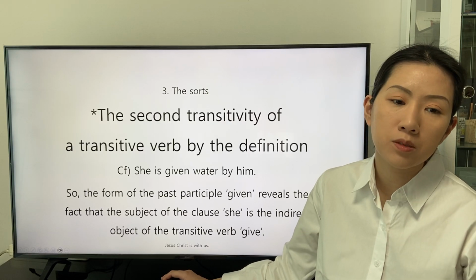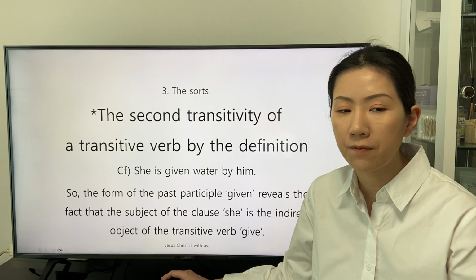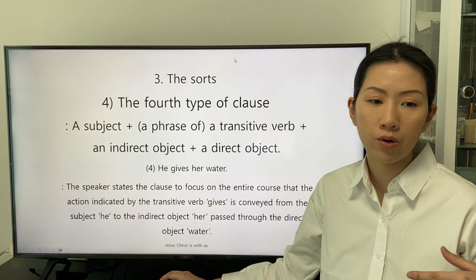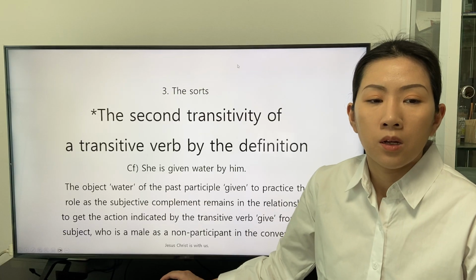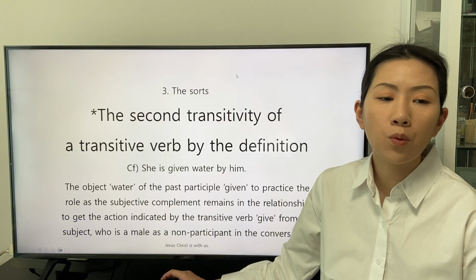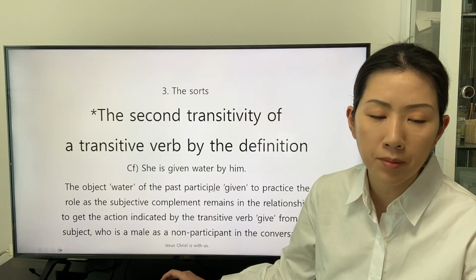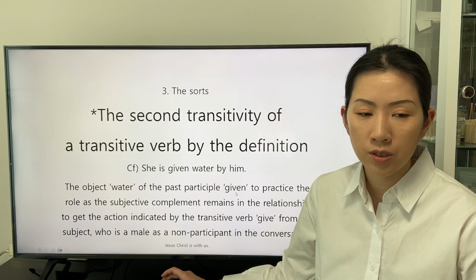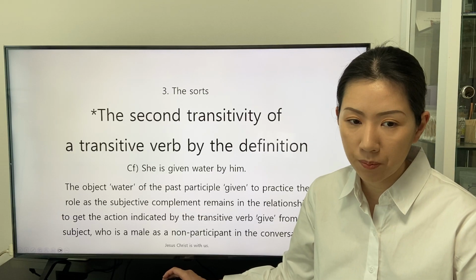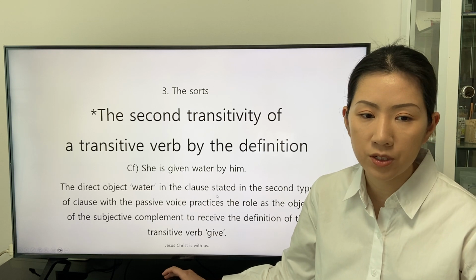So the form of the past participle given reveals the fact that the subject of the clause she is the indirect object of the transitive verb give, according to the previous clause, he gives her water. The object water of the past participle given, to practice the role as the subjective complement, remains in the relationship to get the action indicated by the transitive verb give from the subject who is a male as a non-participant in the conversation.